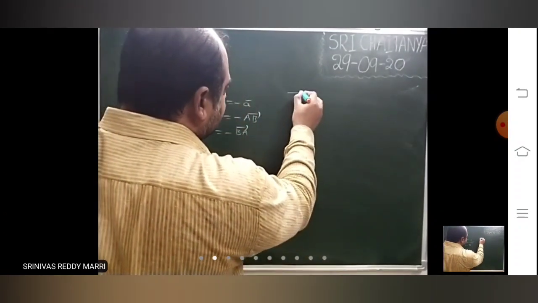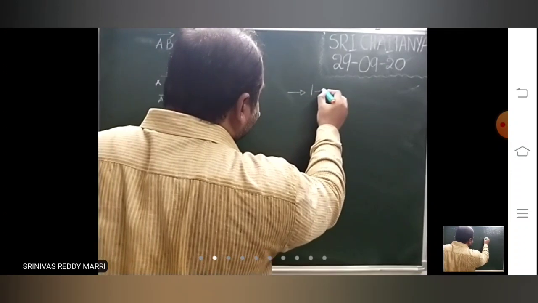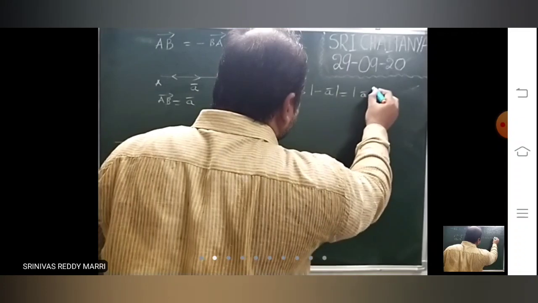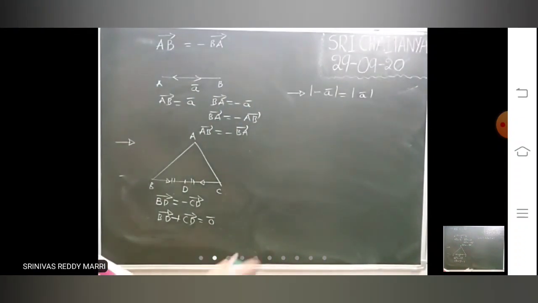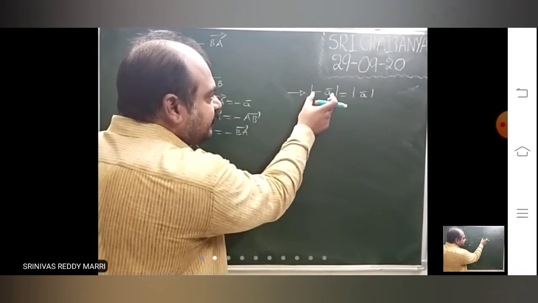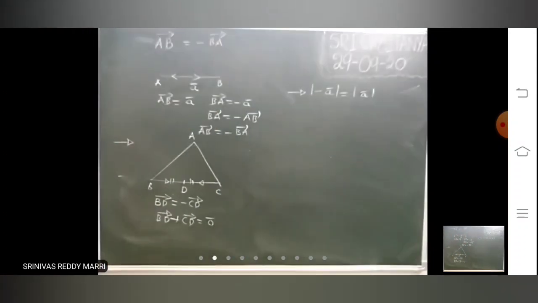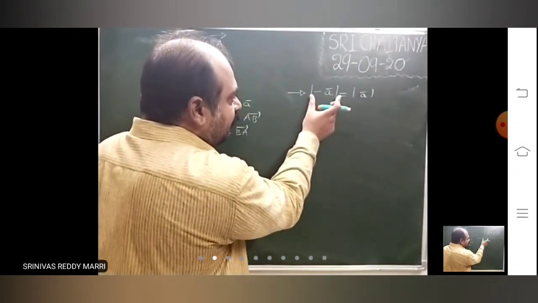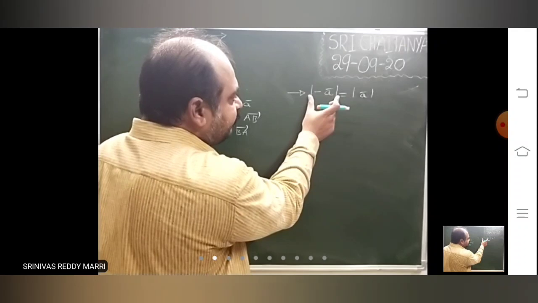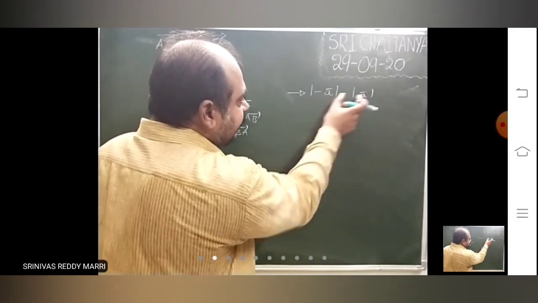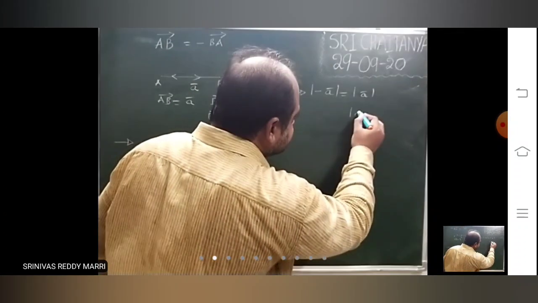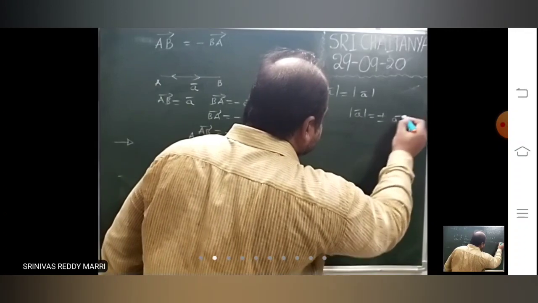That means we can say, very important, modulus of minus a bar is nothing but modulus of a bar. The vector minus a bar has the same magnitude as modulus a bar. Modulus a bar means magnitude of vector a bar, and modulus of minus a bar means magnitude of vector minus a bar. These two vectors have the same magnitudes.